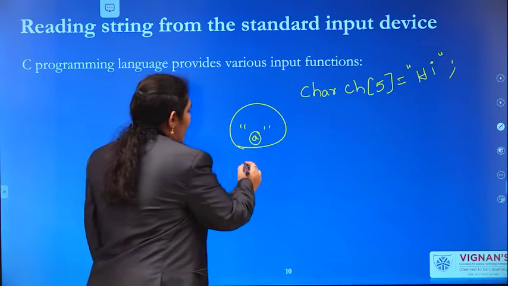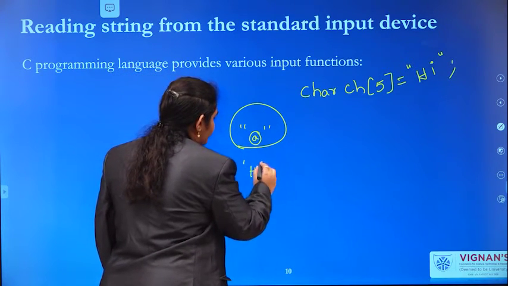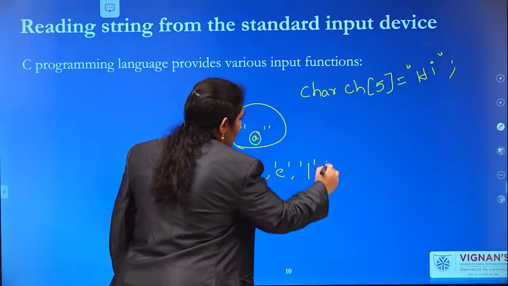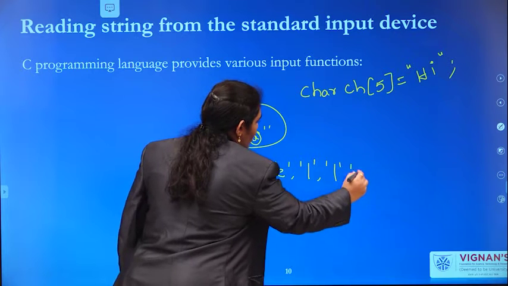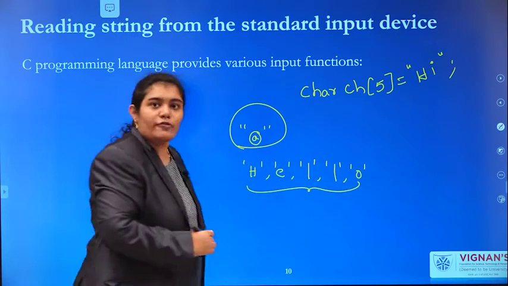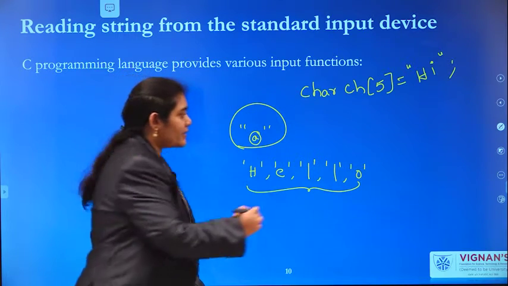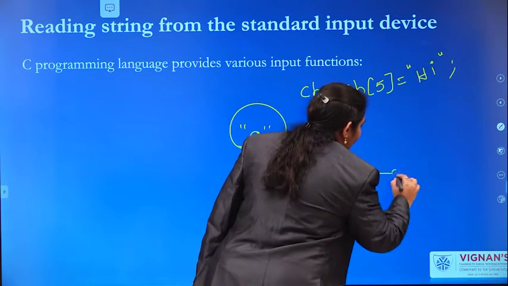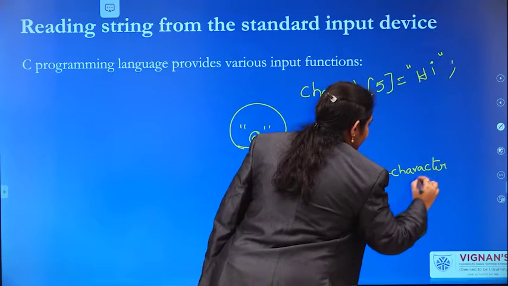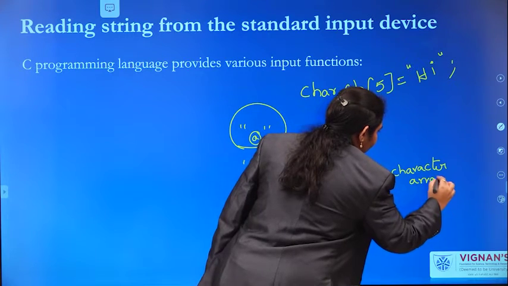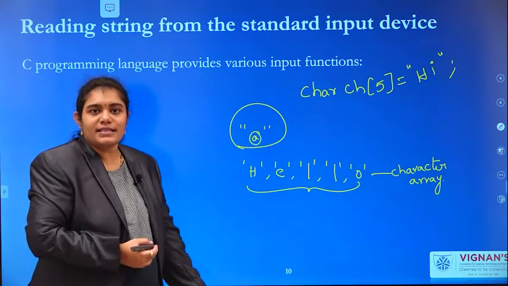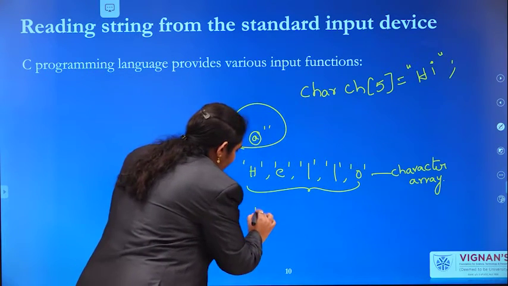A group of characters like H, E, L, L, O is a group of characters, and a group of characters is nothing but a character array. Here I am enclosing it within single quotes.